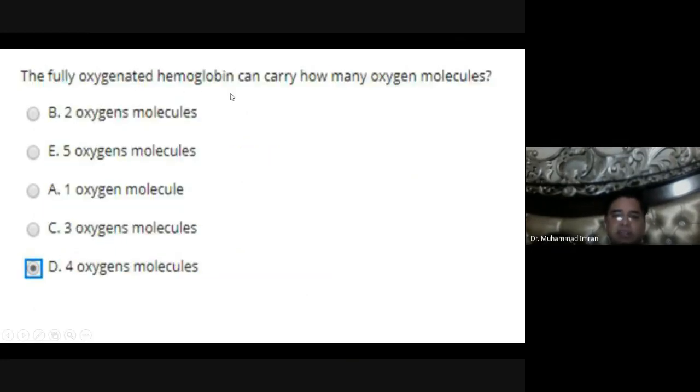The fully oxygenated hemoglobin can carry how many oxygen molecules? 4 oxygen molecules. It can carry 4 oxygen molecules.